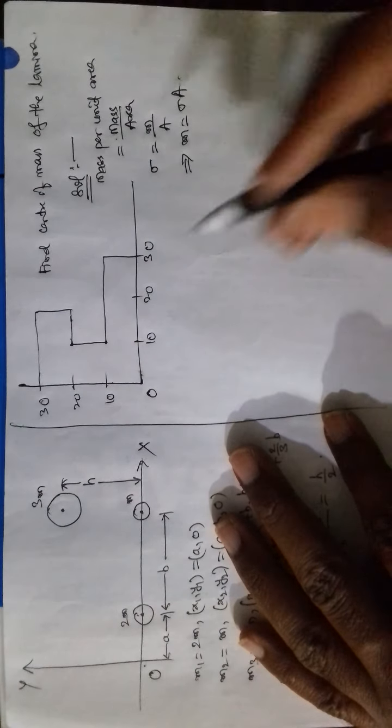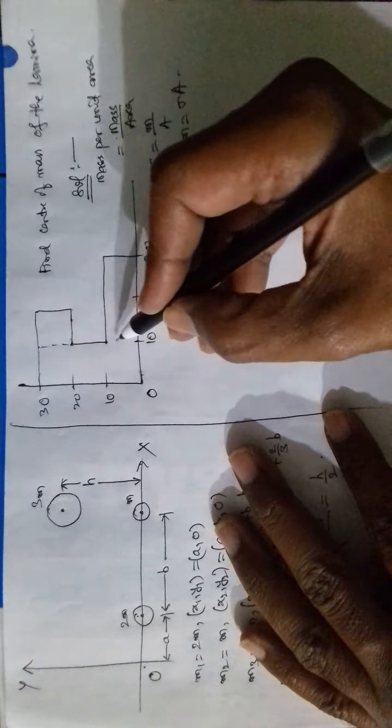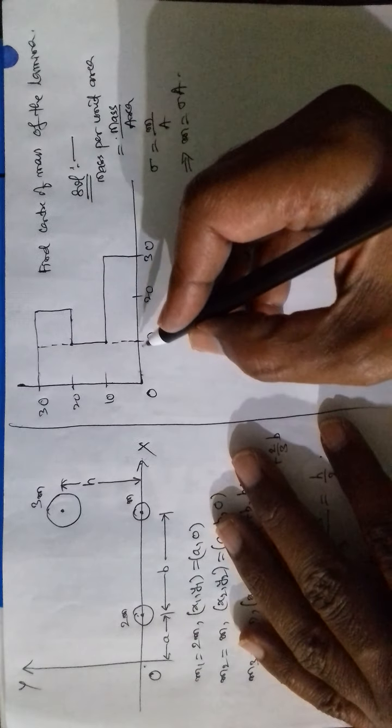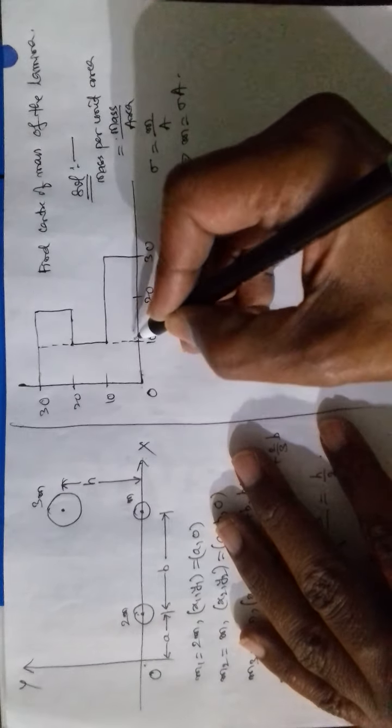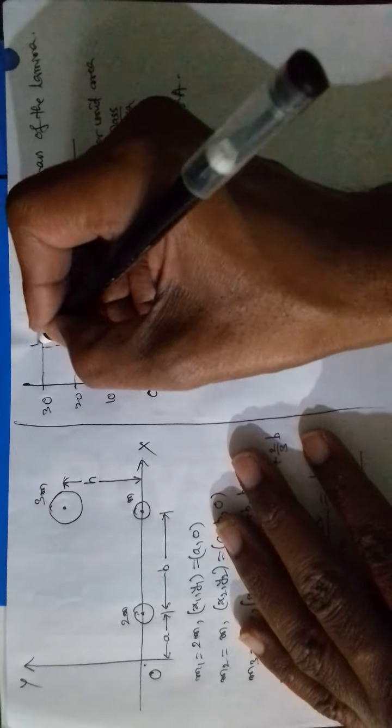Now let us divide the figure into a convenient number of sections. Suppose this is O, A, B, C. This is one segment.